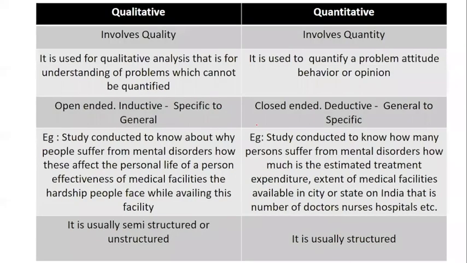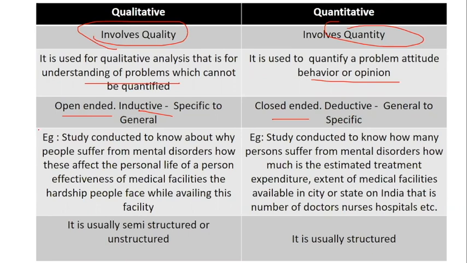Now, when we go a little bit further, there are more important points which I've added. Qualitative involves quality, whereas quantitative involves quantity. It is used for analysis, that is understanding the problem. It is used to quantify the problem, attitude or a behavior. As I said, we have already studied this is open-ended and this is closed-ended. That is in the form of inductive, specific to general. Close-ended means deductive, that is general to specific.